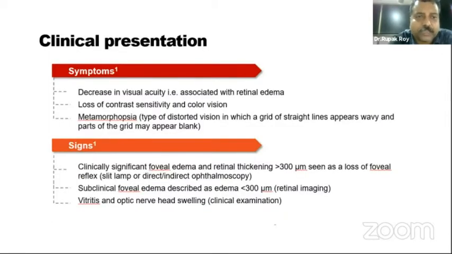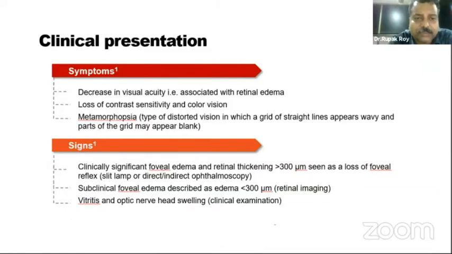So what are the symptoms? Decrease in visual acuity is the commonest symptom. Loss of contrast sensitivity and color vision is also complained of by patients. Metamorphopsia, a type of distorted vision, can also be seen following cystoid macular edema.